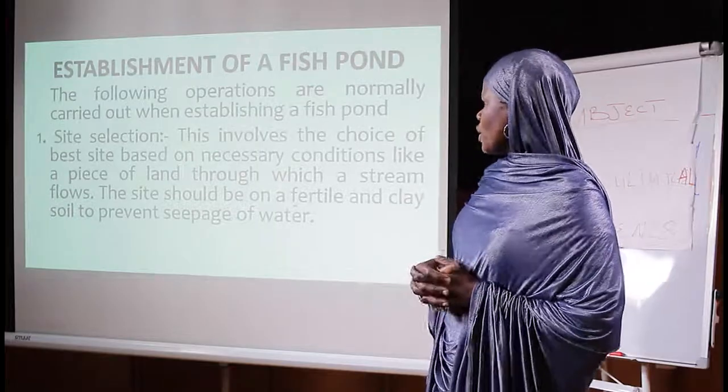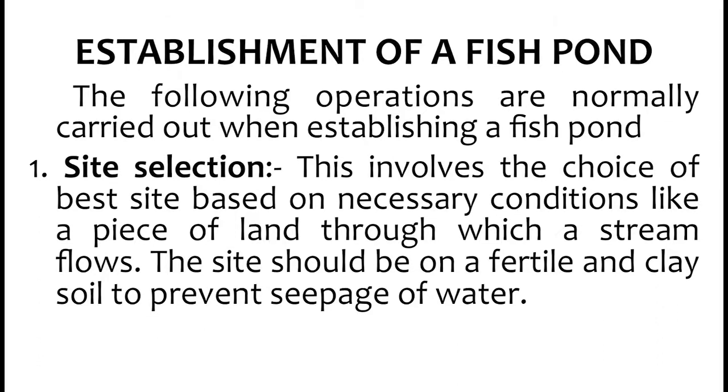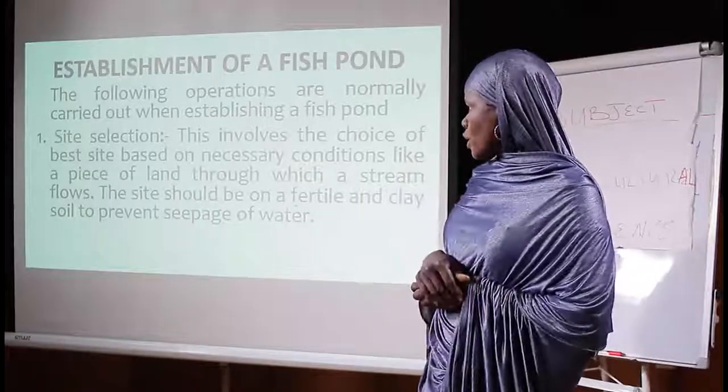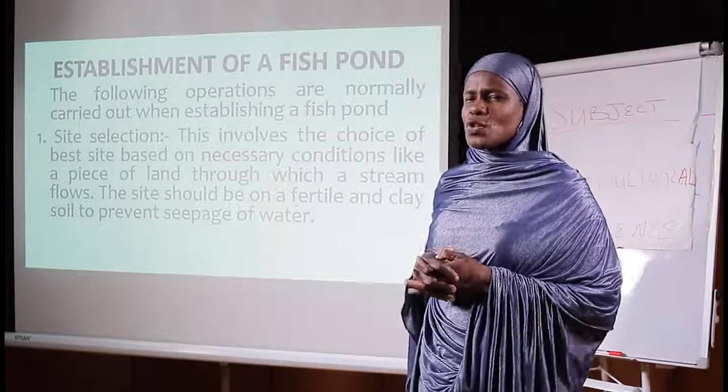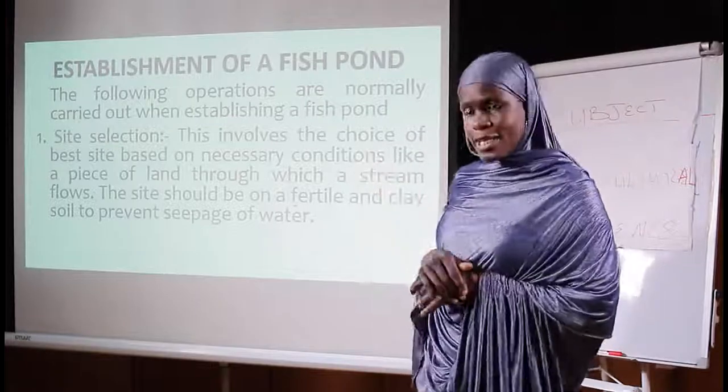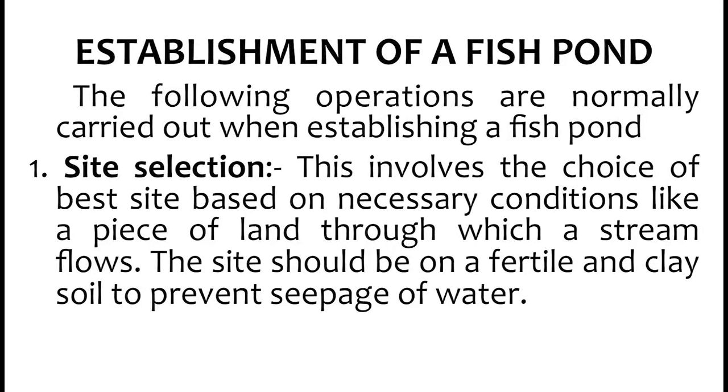Establishment of a fish pond. The following operations are normally carried out when establishing a fish pond. When you want to establish a fish pond, you have to consider the following. The first thing is the site selection. Before you construct or establish a fish pond, you have to select the site. This involves the choice of the best site based on necessary conditions like a piece of land through which a stream flows. The site should be on a fertile and clay soil to prevent seepage.